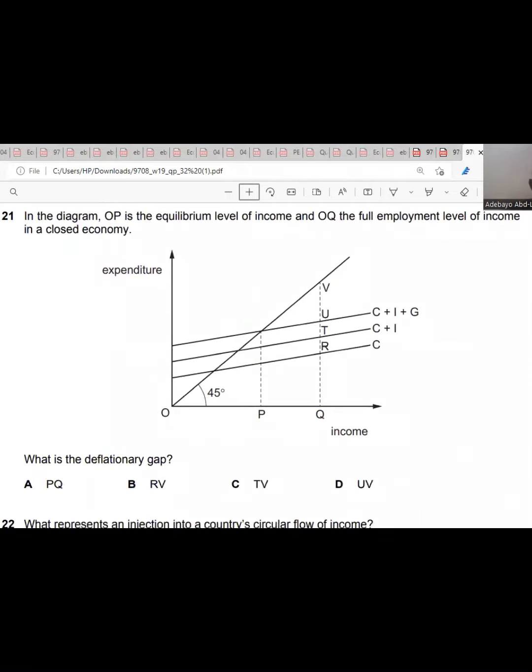Question 21. In the diagram, OP is the equilibrium level of income, and OQ is the full employment level. So what is the deflationary gap here?